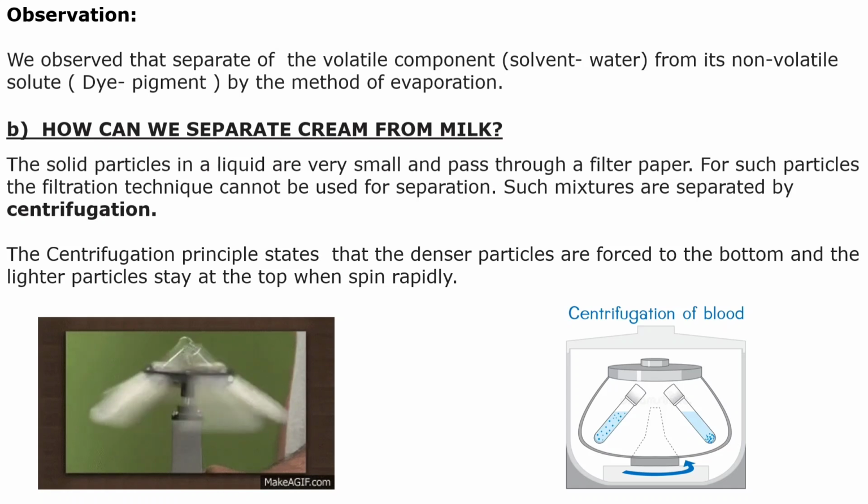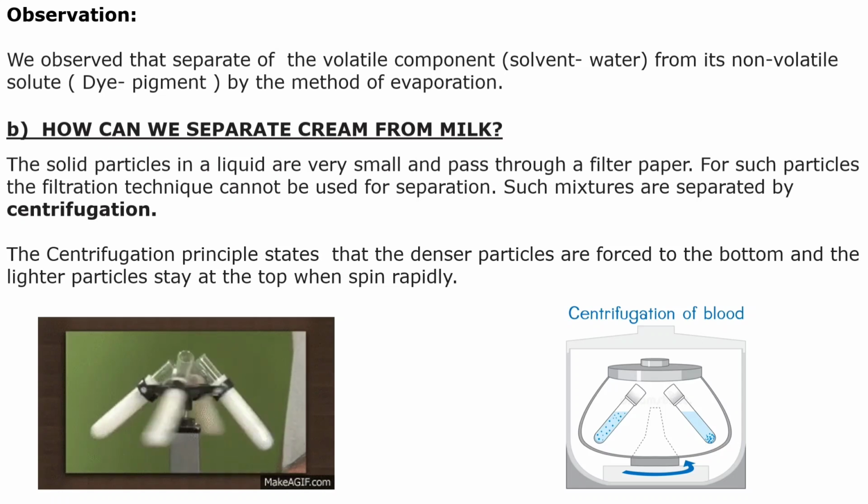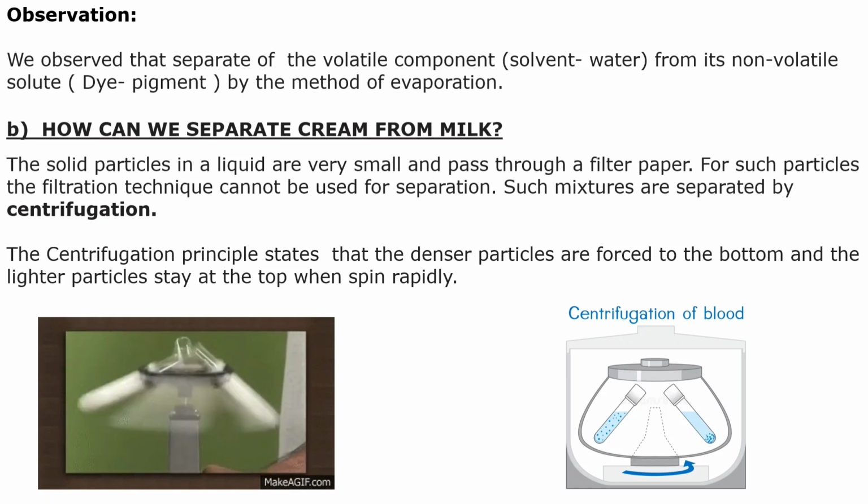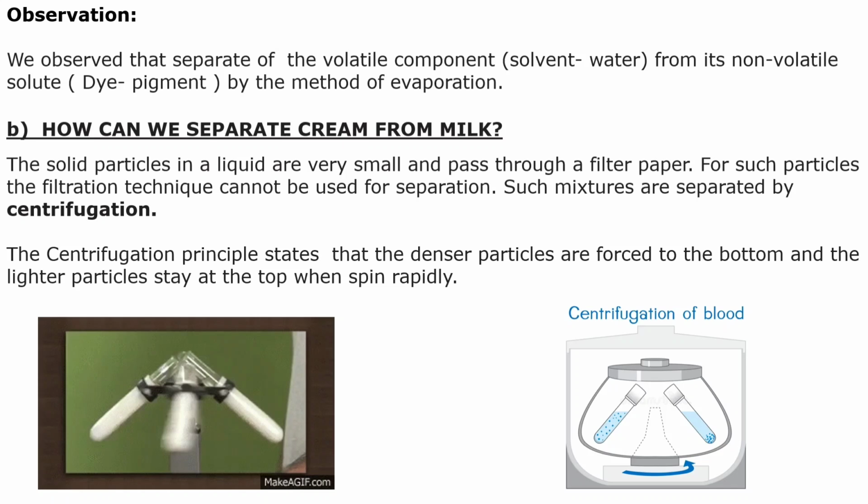Next we will study how we can separate cream from milk. The solid particles in the liquid are very small and can pass through filter paper, so filtration cannot be used to separate them. Such a mixture can be separated by centrifugation. Centrifugation states that the denser particles are forced to the bottom and the lighter particles stay at the top when spun rapidly. As you can see in this picture, the mixture is placed in a test tube and we switch on the centrifuge, so the machine spins rapidly and the solid is separated from the liquid.